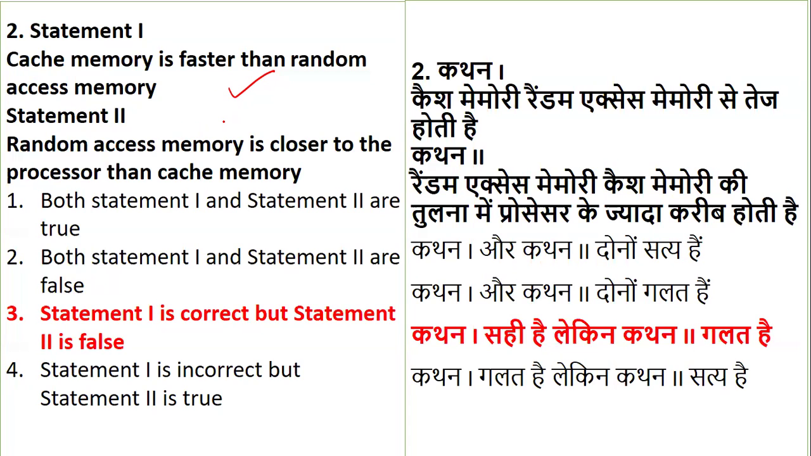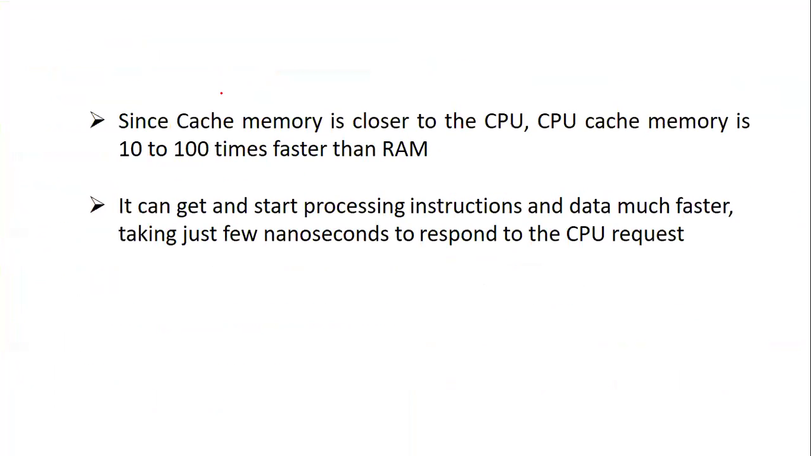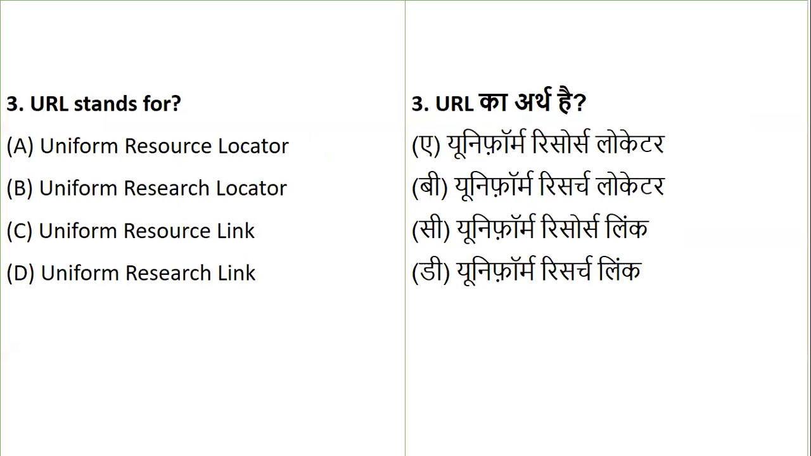The capacity of the cache memory is too low in comparison to that of the random access memory. So if you can see over here, I have misspelled it here also. Cache memory is closer to the CPU. CPU cache memory is 10 to 100 times faster compared to random access memory, so it can start processing instructions and data much faster, in nanoseconds, as required to respond to the CPU. Got it? So at least these few basic points you have to remember very well.